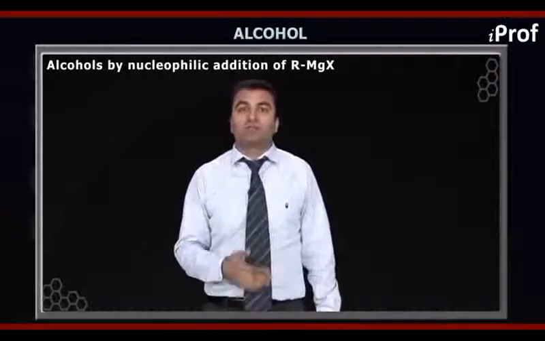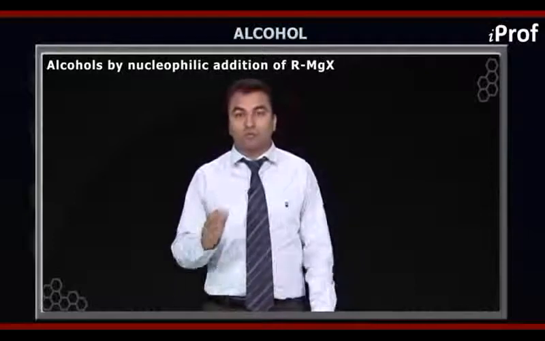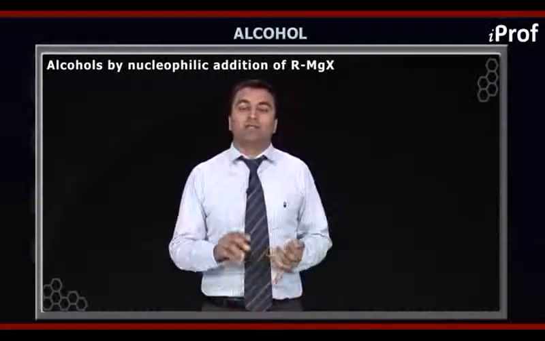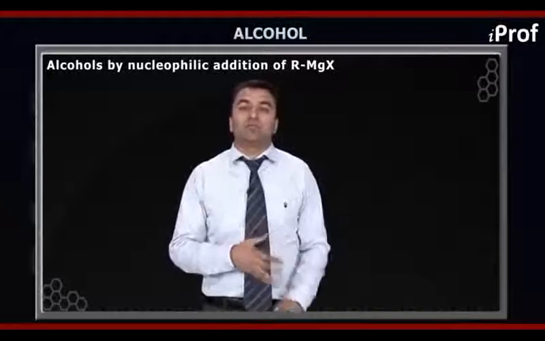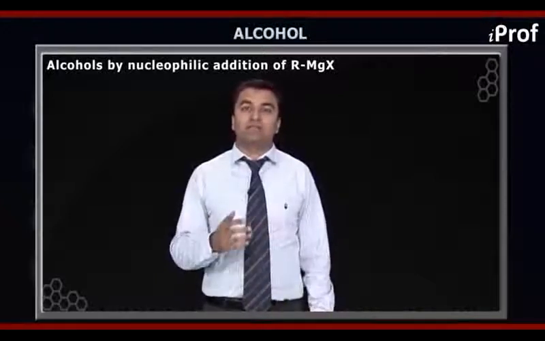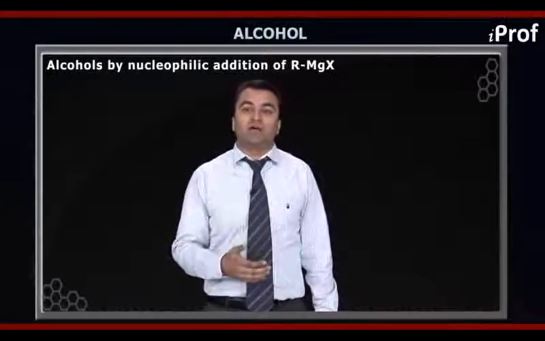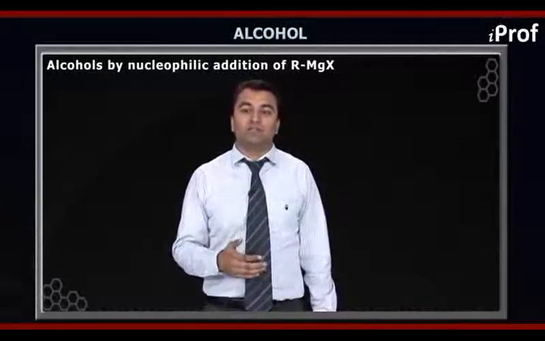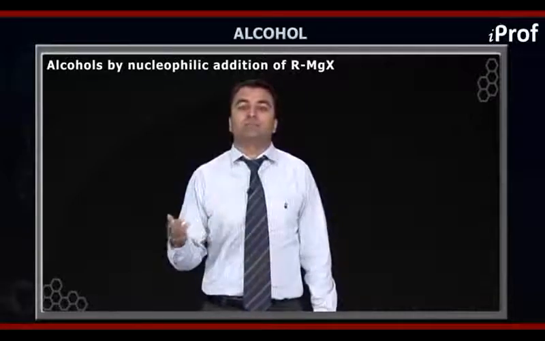So now you will say that if you want to prepare a 1-degree alcohol by the reaction of the aldehyde with the Grignard reagent, it should be the formaldehyde, that is HCHO, with the RMgX.